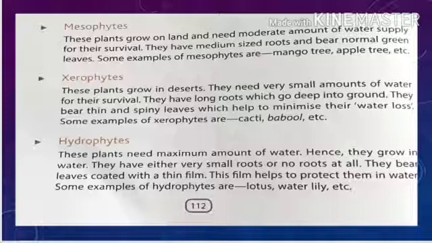What about hydrophytes? They have leaves that are coated with a thin film, waxy in appearance. And what about roots? Medium size in mesophytes, very long in xerophytes, and very short or not at all in hydrophytes.